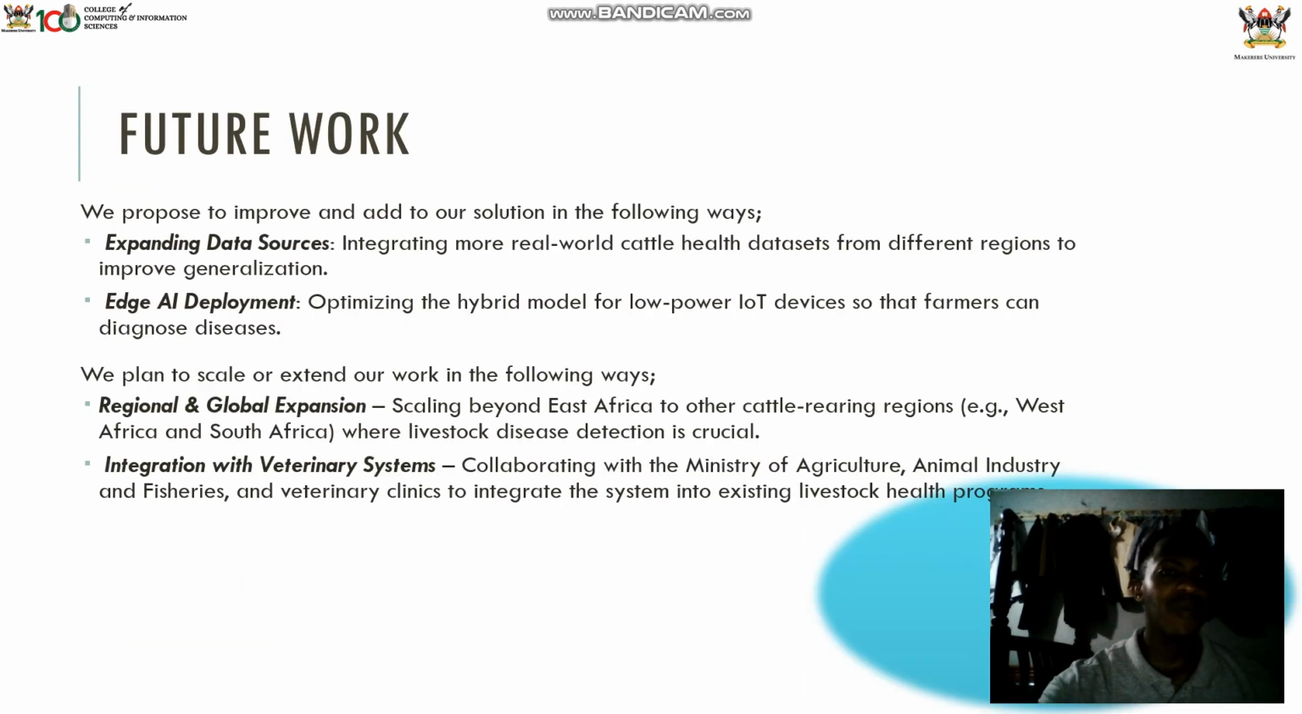And our future work, we propose to improve and add to our innovation by expanding on data sources, where we can have another data set to help our model learn better, and also apply AI deployment, where we deploy our AI model on power IoT devices that farmers can use on their farms. And then we also plan to scale and extend our work to regional and global expansion, where we plan to scale beyond East Africa to West Africa and South Africa, where we know that they also carry out livestock farming, and also integration with veterinary systems, where we plan to collaborate with the Ministry of Agriculture and veterinary clinics to integrate the system into existing livestock health programs.